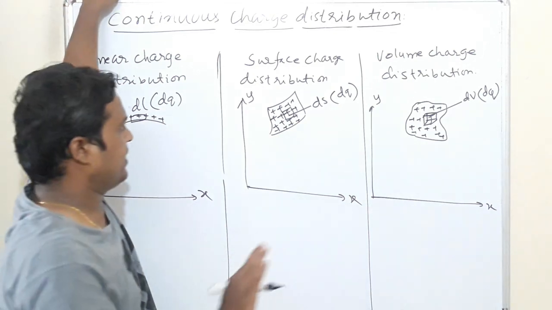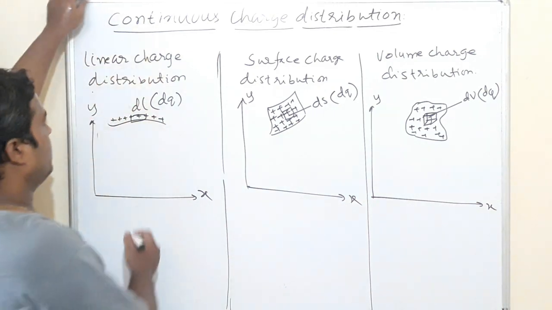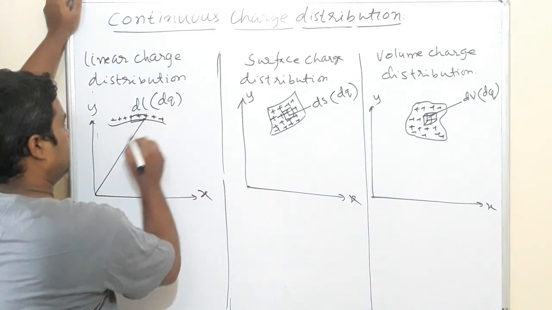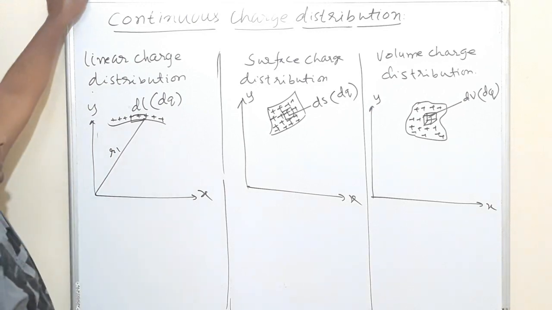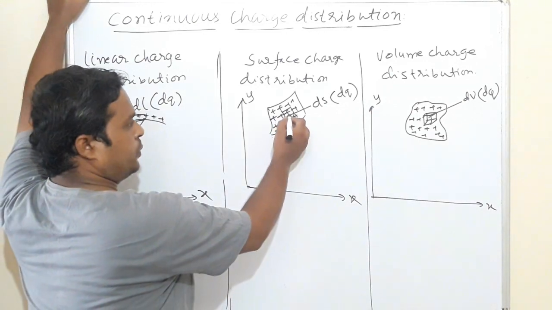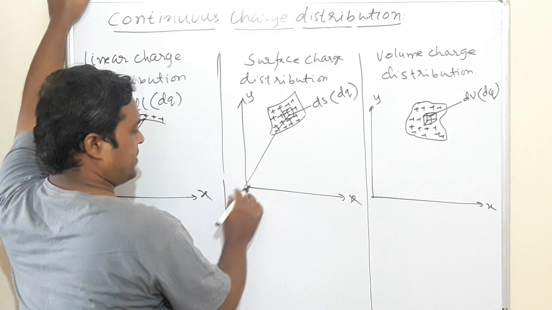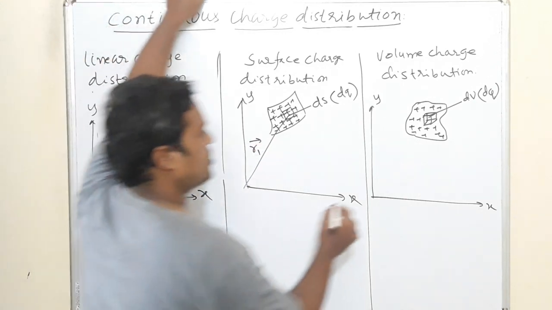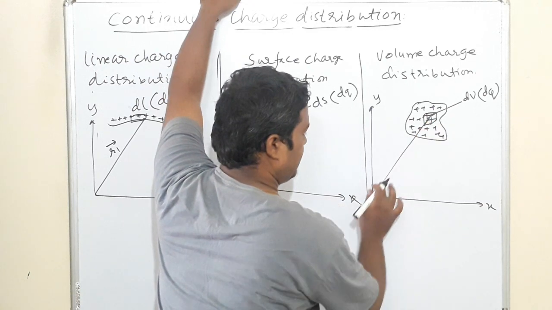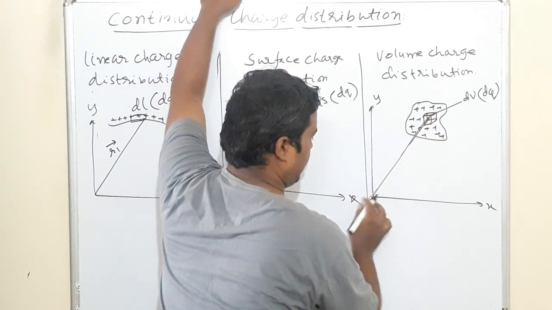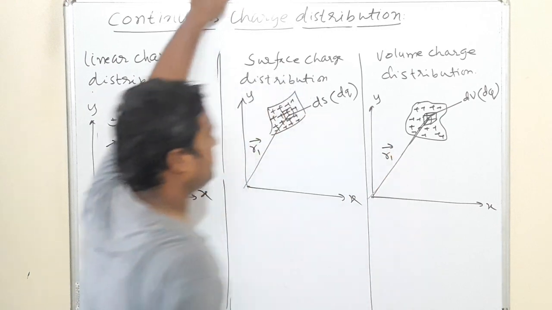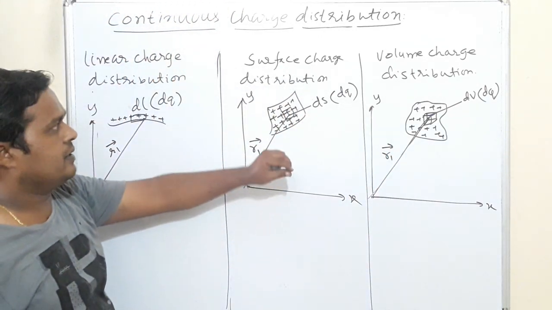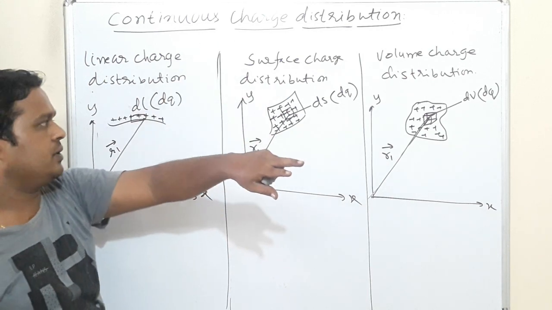Let us continue. The position vector of this dl, or whatever we have selected here, is r1. The position vector of this ds is, let us suppose, still r1. The position vector of this dv is, let's say, r1. Then we want to calculate the force due to these charge distributions.